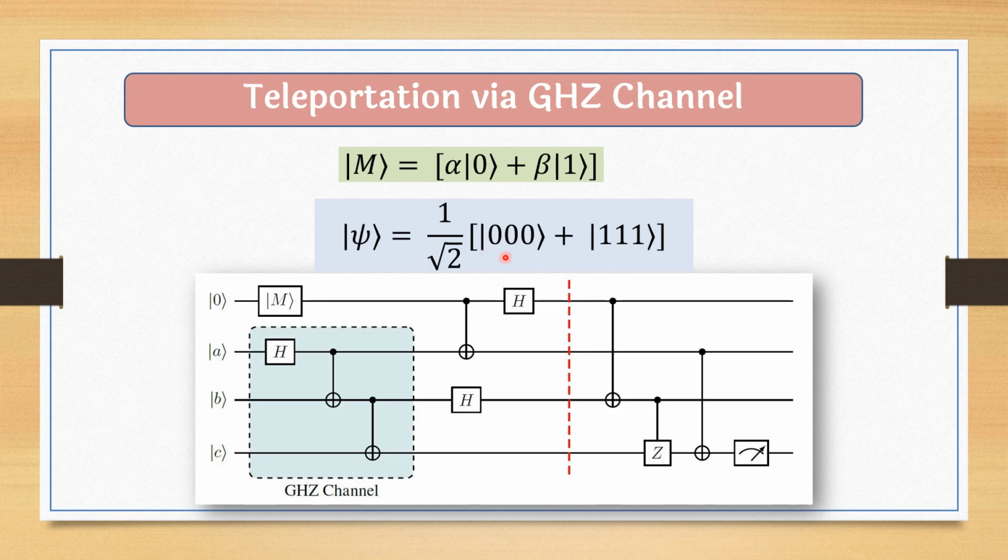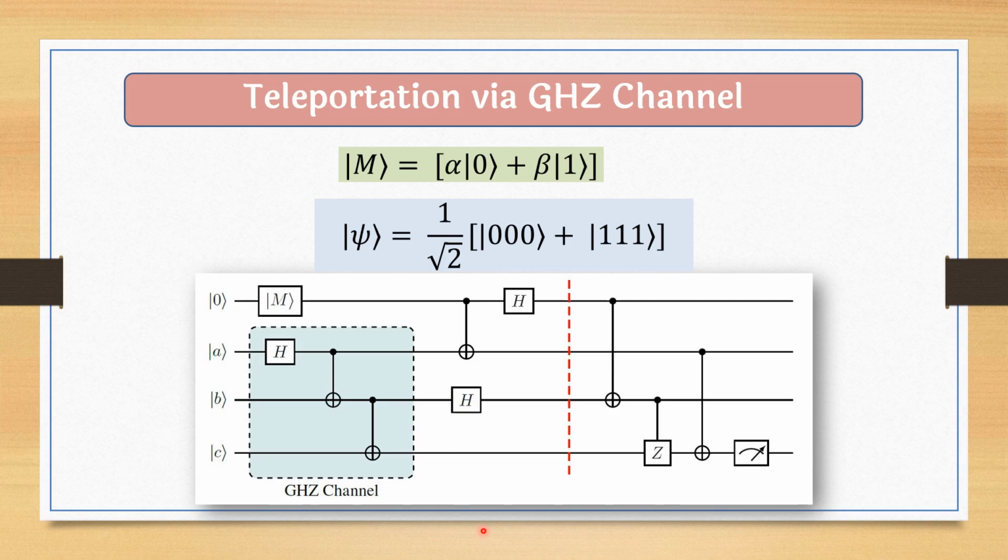It will be an entangled channel, but maybe a different kind. Say like 001 plus 110, and after that there may be a negative sign, 000 minus 111. There could be 8 different possibilities. A, B, C all have two choices, either 0 or 1. Depending upon the choice of ABC, we get 8 different GHZ channels.